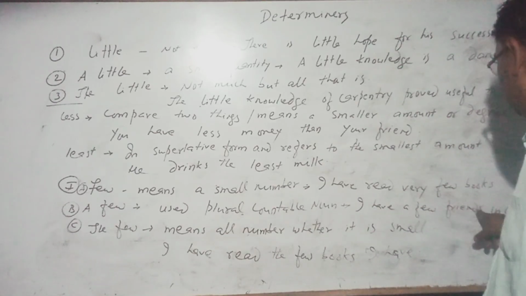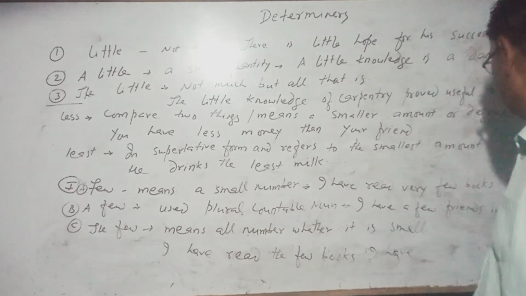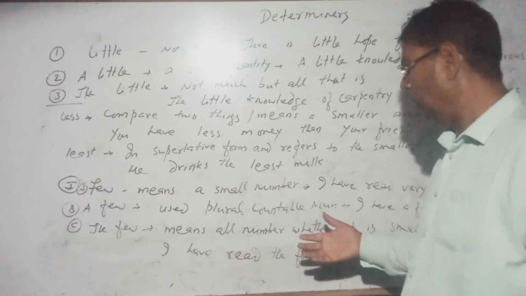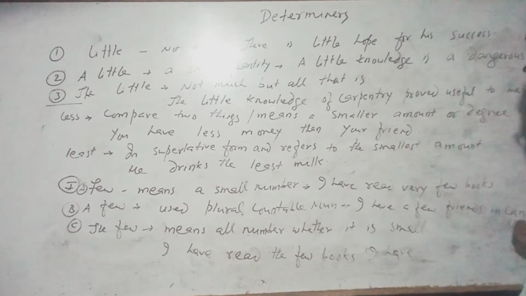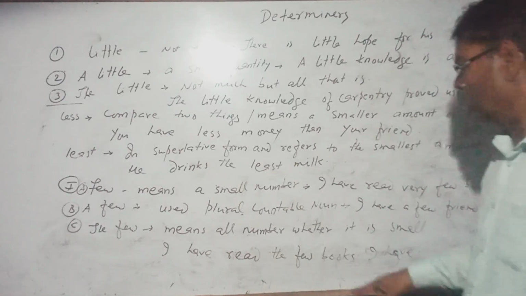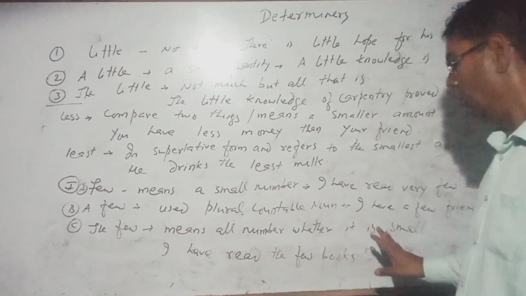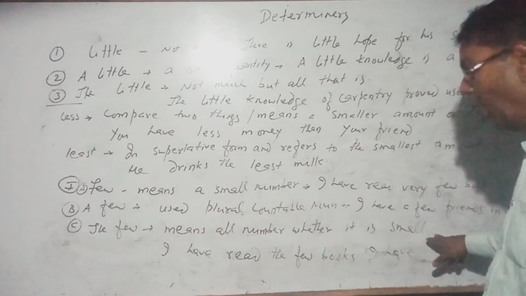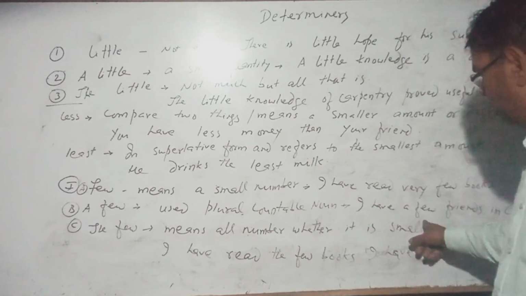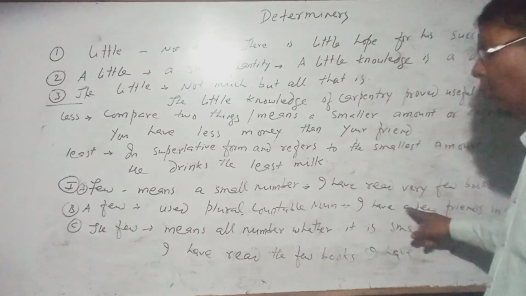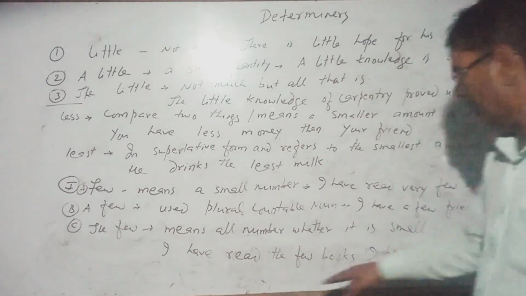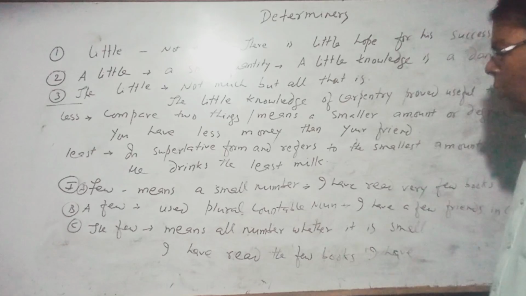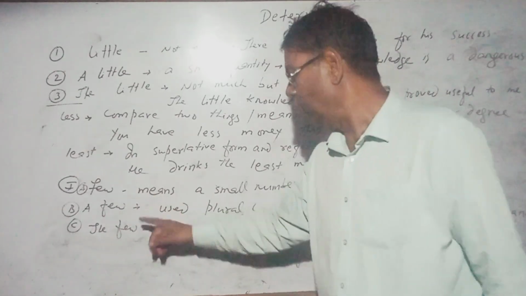I have a few friends in Canada. It means I have some friends. It is a plural countable noun. The few means all of the number, however small. As I told you, it is used both in quantitative and numeral adjectives. I have read the few books I have. So it is all about the use of few, a few, and the few.